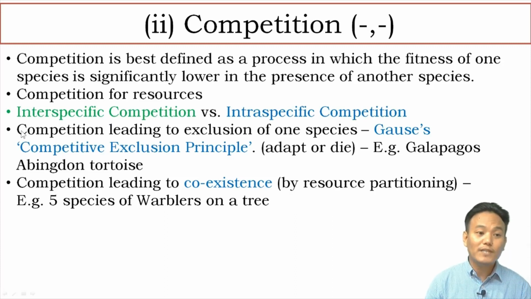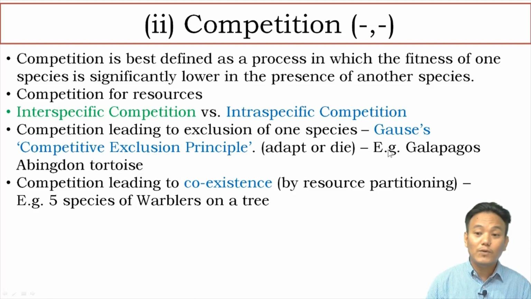What can be the effect of interspecific competition? There is one thing which can happen. If the competition between the two species is uneven, if one is stronger than the other, the stronger competitor will exclude or kick out or eliminate the weaker competitor. That is called Gause's competitive exclusion principle. Since this particular principle was proposed by Gregory Gause, it is called Gause's competitive exclusion principle. So here the philosophy followed is adapt or die.